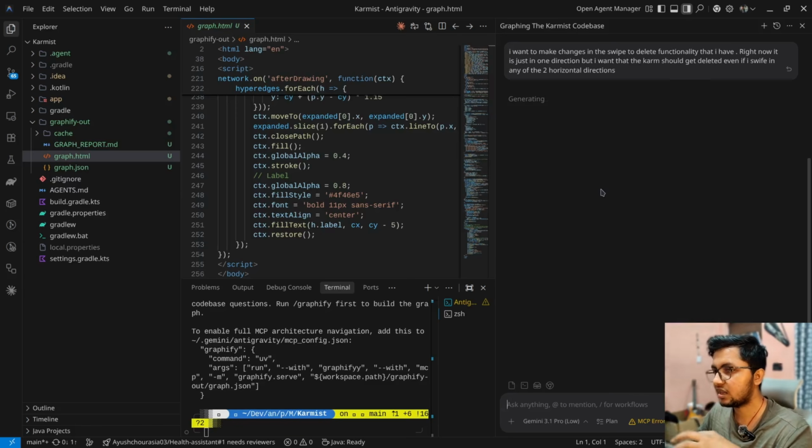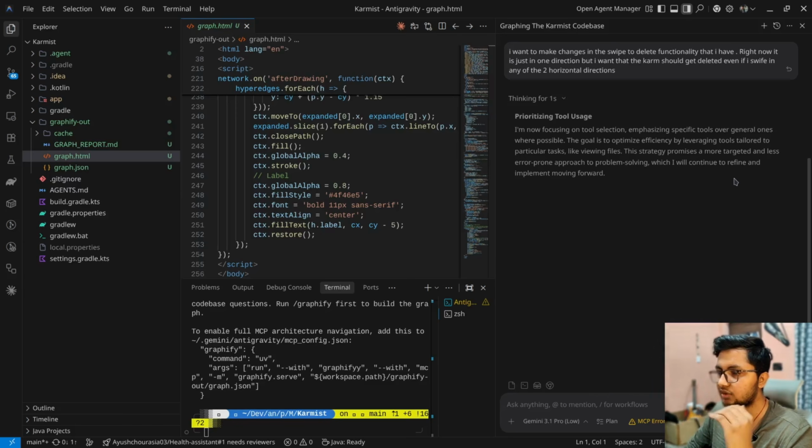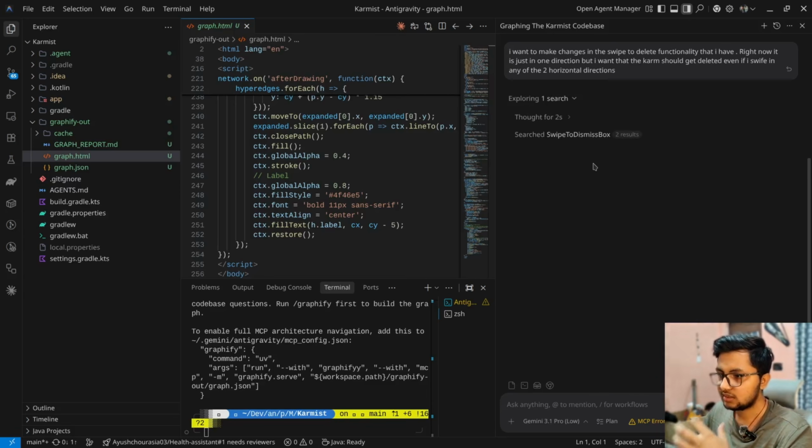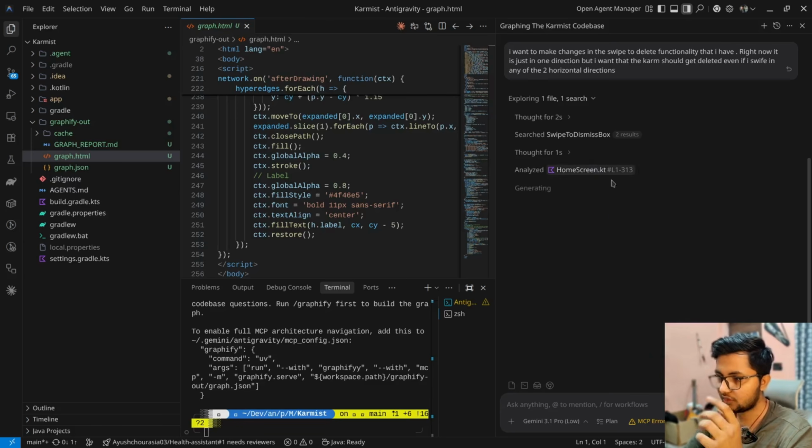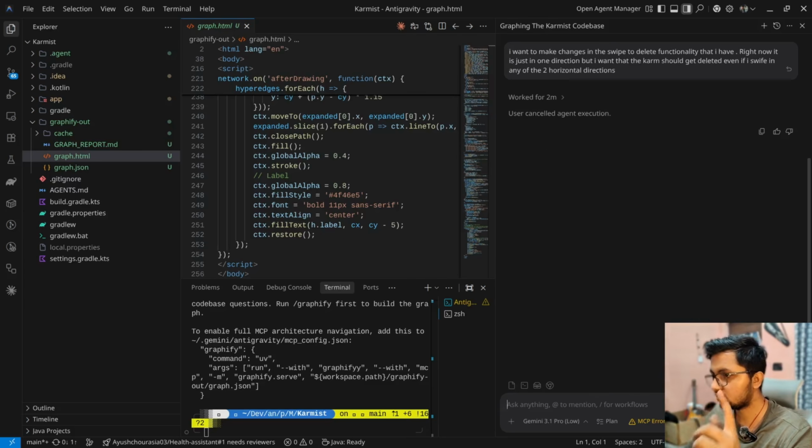Now just see how much time it will take to do the same thing, and I'll not actually do it completely. I'll just show you the thinking process. So it is thinking, then it searched, and now it will again think, and it found the file actually. Now let's cancel it here. It was going to think again.